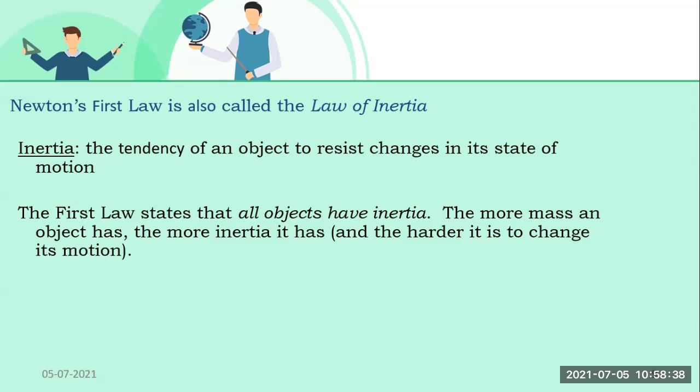So as the mass is more, the inertia is more. This is what the statement wants to tell us: the more mass an object has, the more inertia it has, and the harder it is to change its motion.